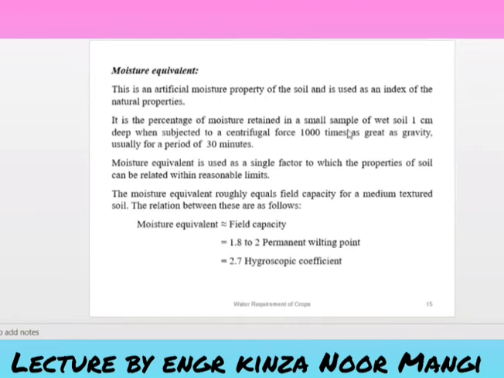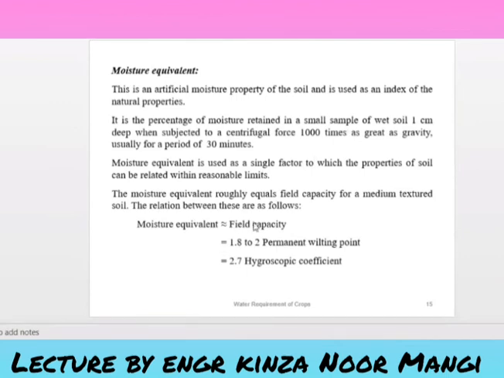If we take a sample of soil 1 centimeter deep and weigh it, the moisture it retains against gravity for 30 minutes is called the moisture equivalent.